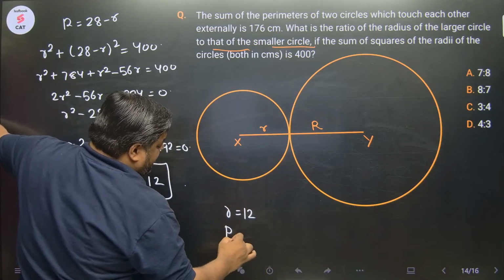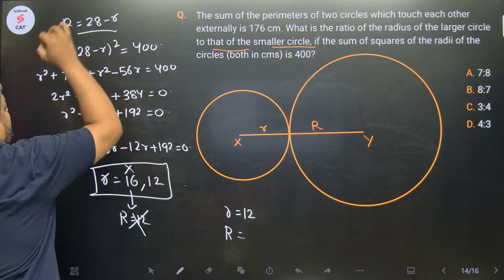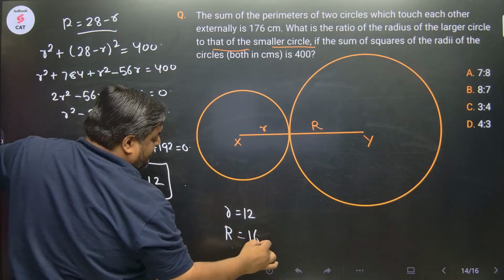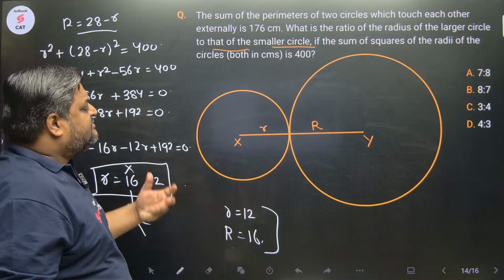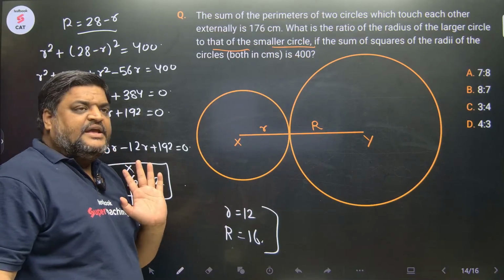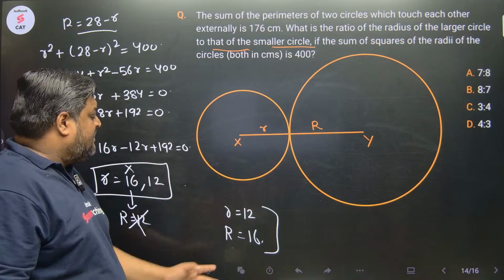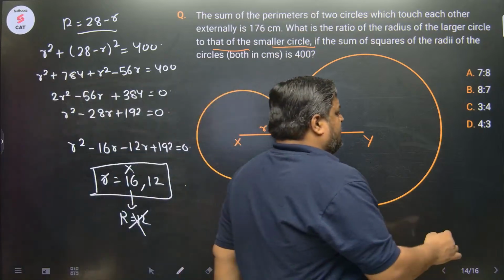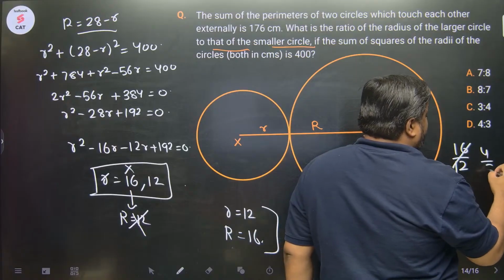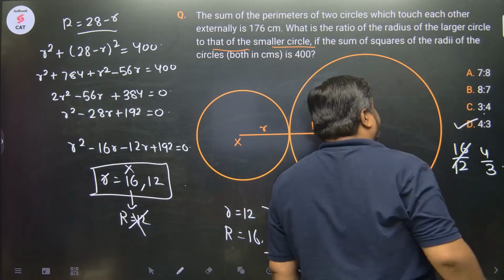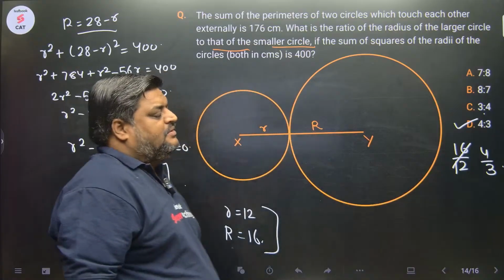What is the value of capital R? Sir, 28 minus 12, 16. What was asked? Ratio. Larger by smaller का. तो 16 by 12. 16 by 12. 4 by 3. Option D.